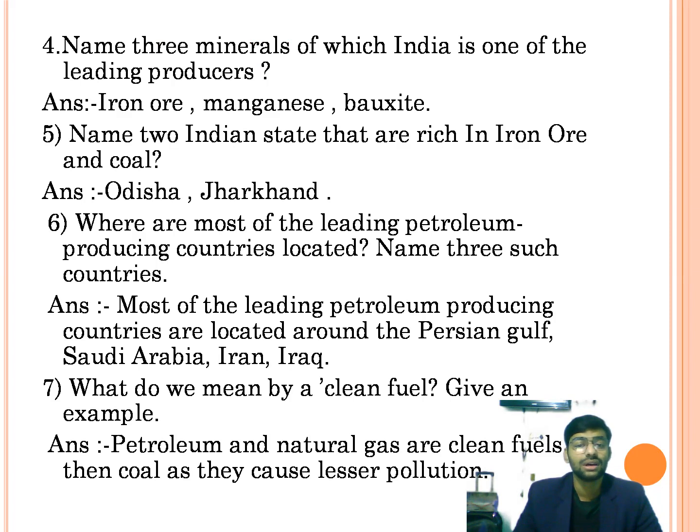Fifth question, name two Indian states that are rich in iron ore and coal. Answer is Odisha and Jharkhand. Sixth question, where are most of the leading petroleum producing countries located? Name three such countries. Answer, most of the leading petroleum producing countries are located around the Persian Gulf: Saudi Arabia, Iran, Iraq.